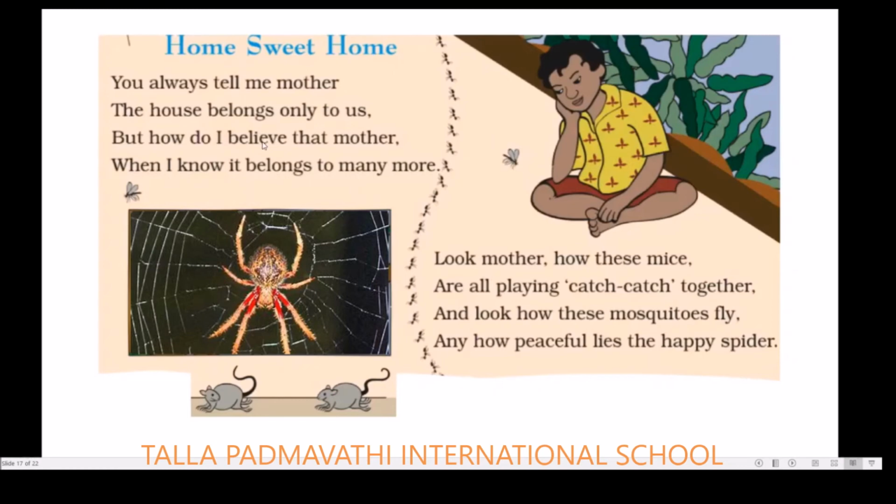So we don't invite any mosquito, and we don't like mosquitoes staying in our houses, but then too uninvited mosquitoes also stay in our house. And how peaceful lies the happy spider. Even the spider, we don't invite it, so it is going to stay in our house uninvited. So that is the reason the boy is saying that, mother, you said that this house belongs to you as well as me, but here are some other animals which stay in our house along with us.